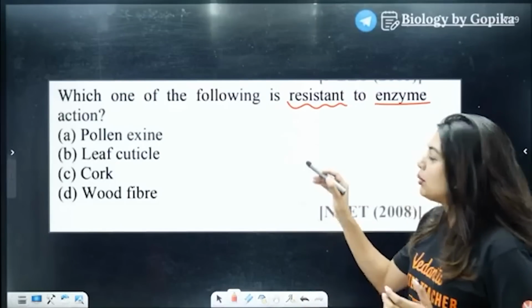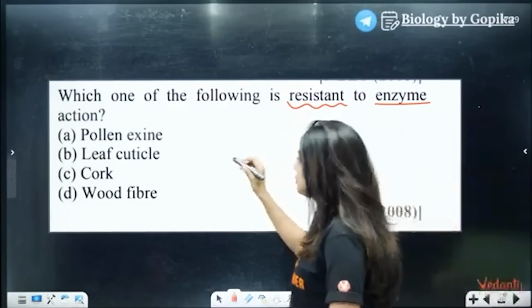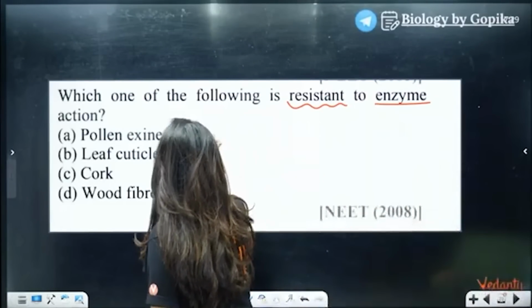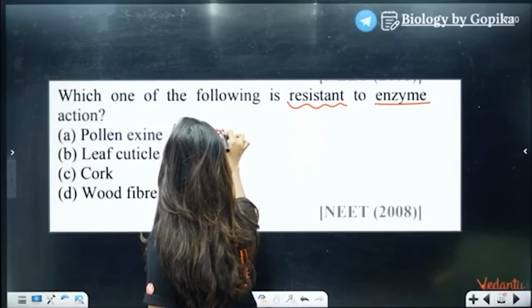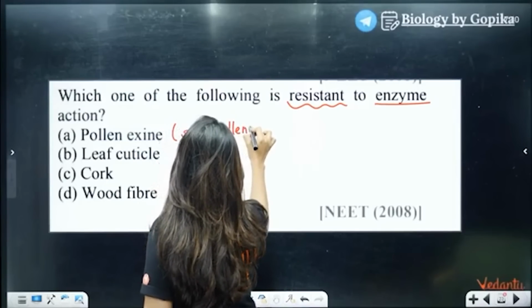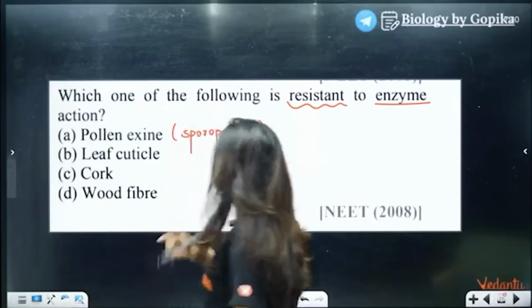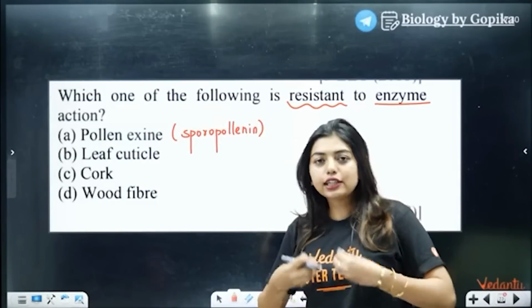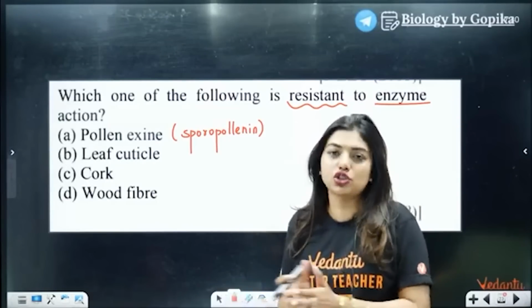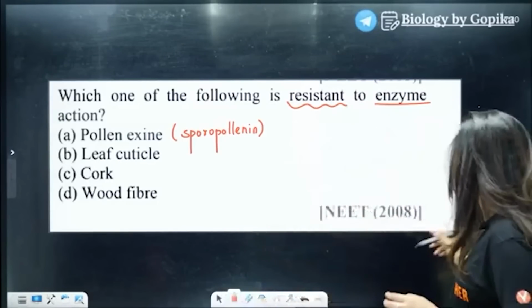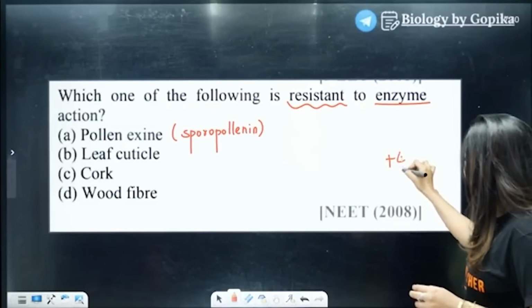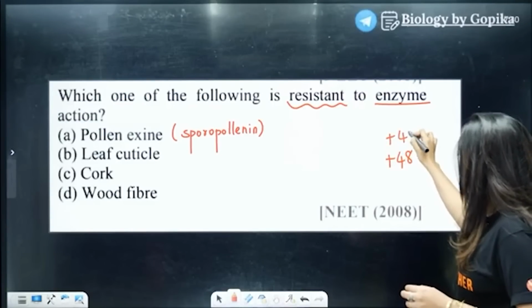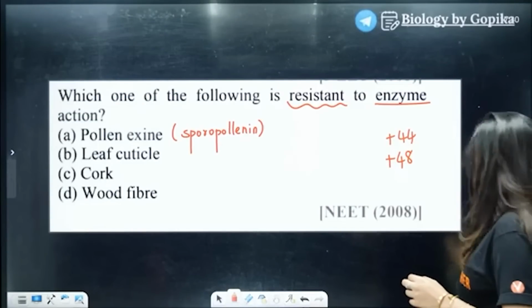Yes, good job. Pollen exine, okay? Pollen exine means what are they talking about? In case they give you the word sporopollenin here, you are going to answer that also, because sporopollenin is the most resistant substance. Even right now we haven't found anything that will dissolve it. Very good. So you are at 48 and 44.